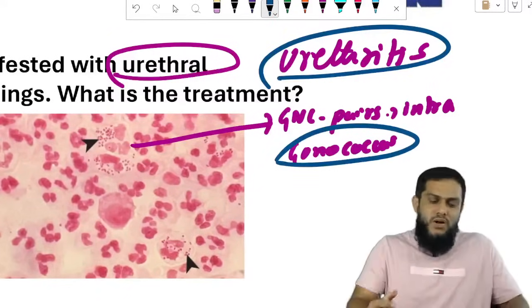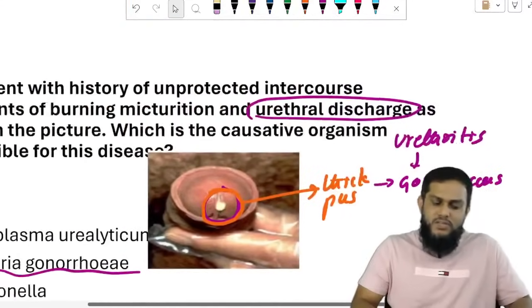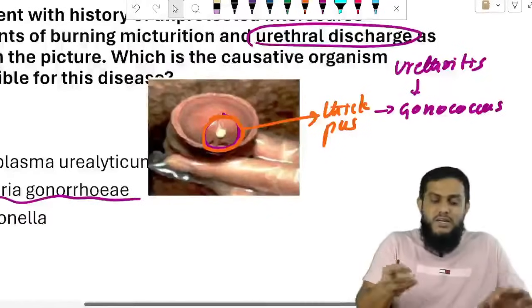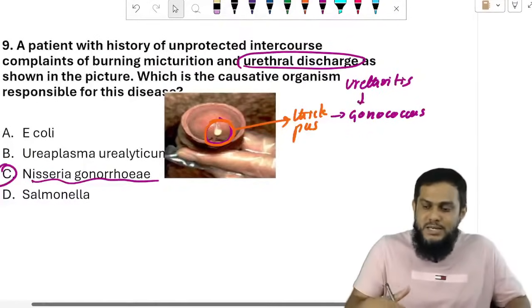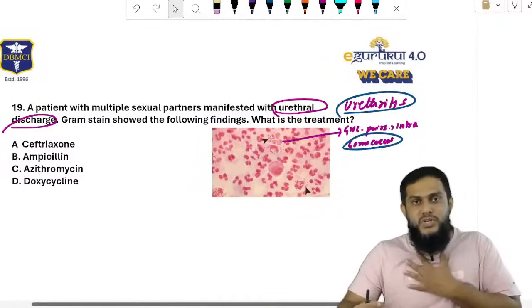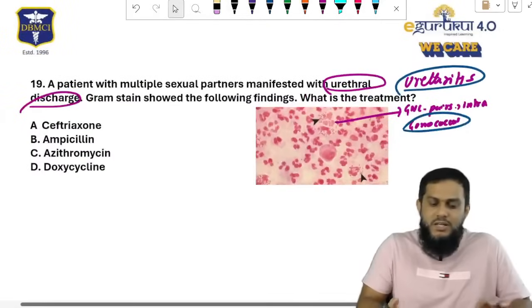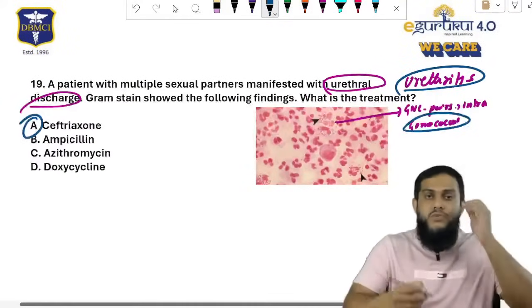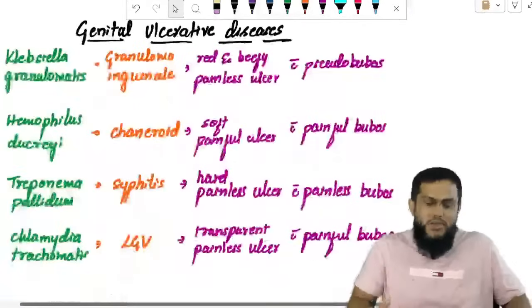See, only the way of asking is different. In the first question, they said urethral discharge and gave the clinical picture, thick pus-like discharge, so gonococcal urethritis. In the second question, urethral discharge with the organism picture, gram-negative cocci in pairs intracellular, gonococcal urethritis. And what they have asked here is treatment: the drug of choice for gonococcal urethritis is ceftriaxone. You got the answer. Move to the next question.